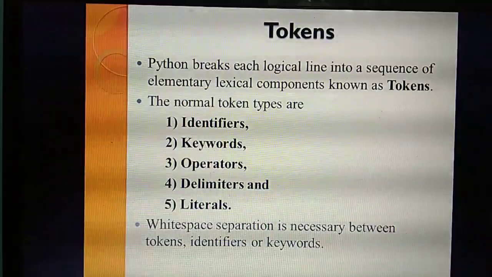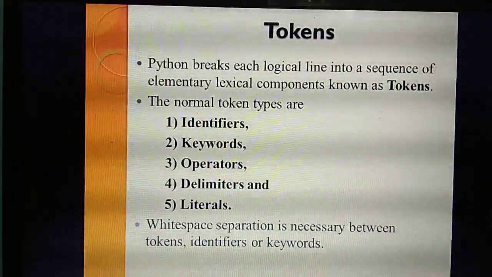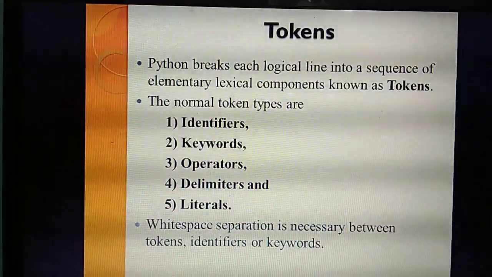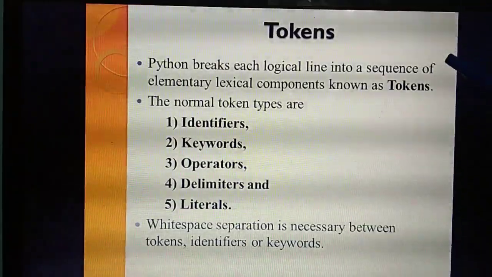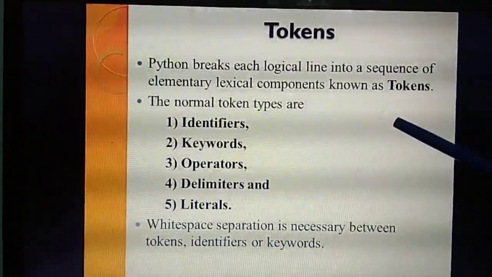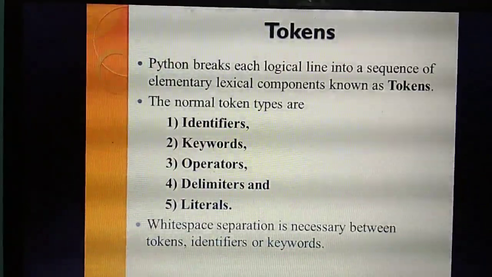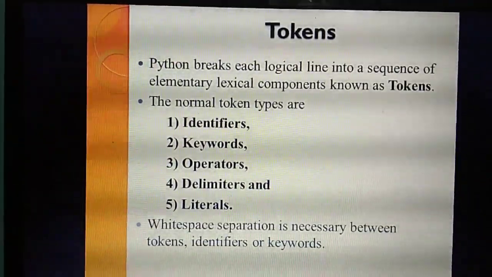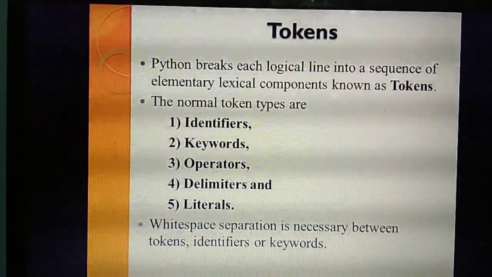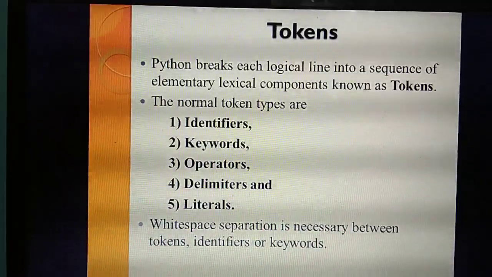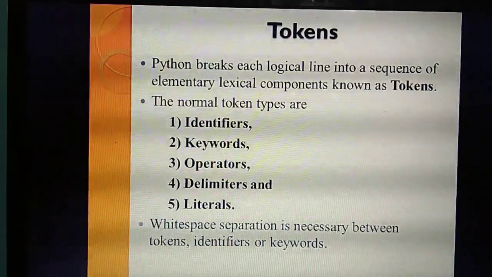Python breaks a particular line into meaningful components, which are called tokens. This is a very important 2-mark question: what do you mean by tokens, and what are the types of tokens? Now itself, study and repeat once. Python breaks the logical line into a sequence of elementary lexical components known as tokens.